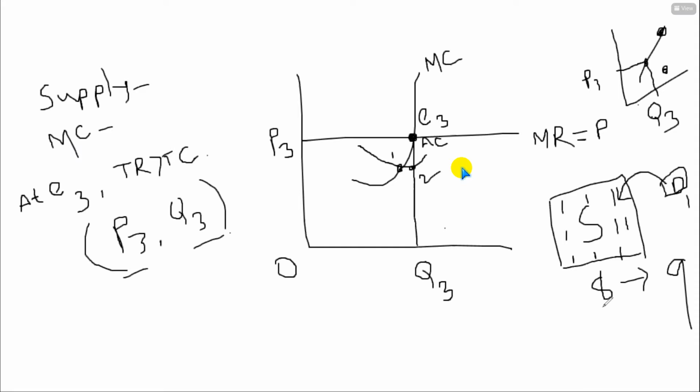Let these 8 firms, everyone is producing 13 mobile phones. 13 multiplied by 8 equals 104. Every firm is producing 13. But when a new firm comes into this market, the production of each firm will decrease. That means the supply of each firm will decrease. Why?